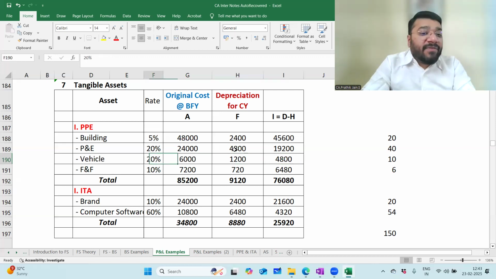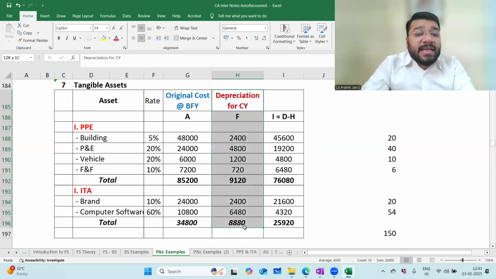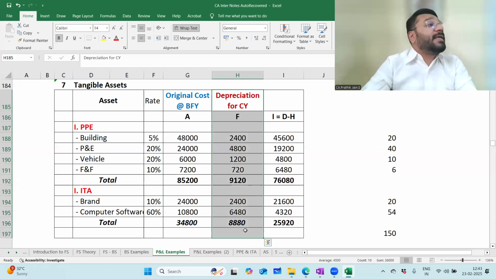Furniture and fixtures, what is the rate? 10%. What is the opening balance? 7,200. On 7,200, 10% is how much? 720. If you minus, how much will you get? 6,480. Same thing you have to do for intangibles. Any problem? Now we are preparing the extract of the P&L. Which column is relevant for me? The depreciation and amortization column alone is relevant.